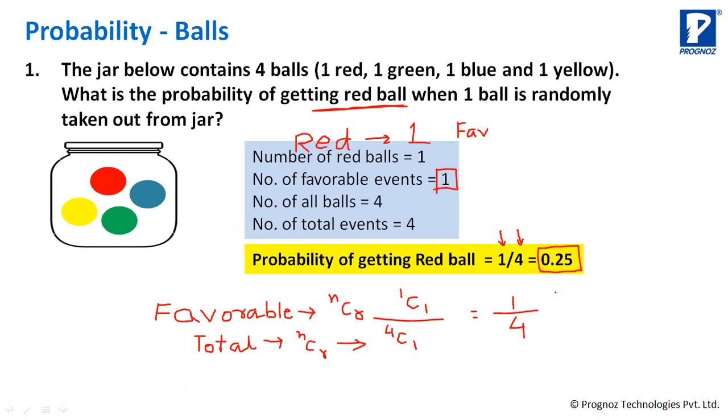Okay. Understood? Clear? Yes, sir. Favorable events clear हुए? 1C1. Now here n and r are same, so it can be written as nCn, and nCn is always equal to 1. So 1C1 will be 1.